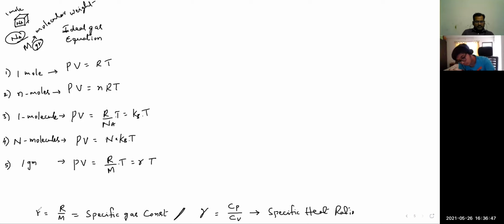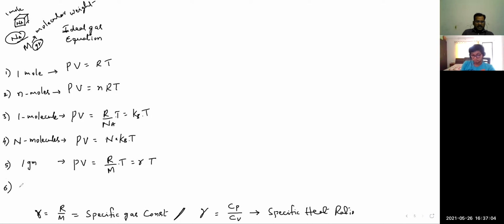Don't confuse here. This is small r, that is gamma. This is the specific gas constant, and that is the specific heat ratio. Fine. So for 1 gram, I get the equation in terms of the specific gas constant.